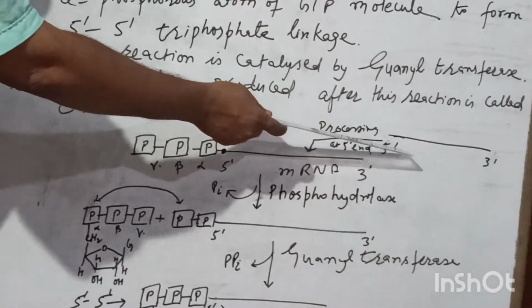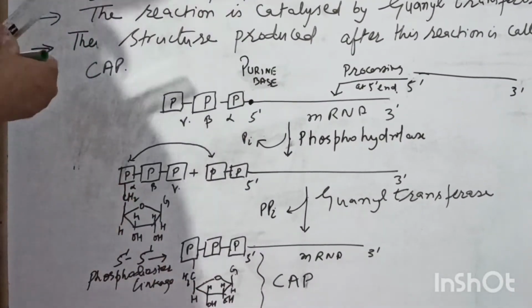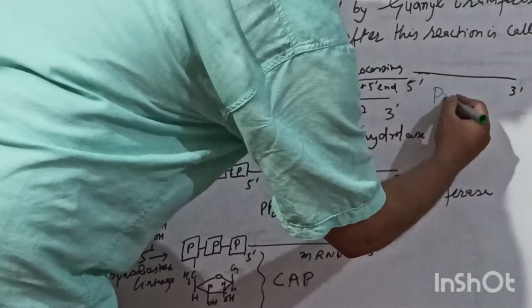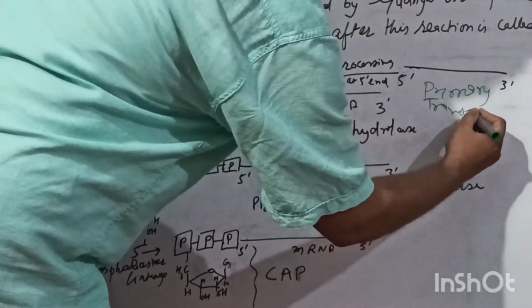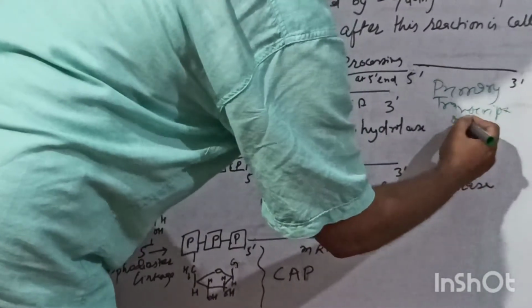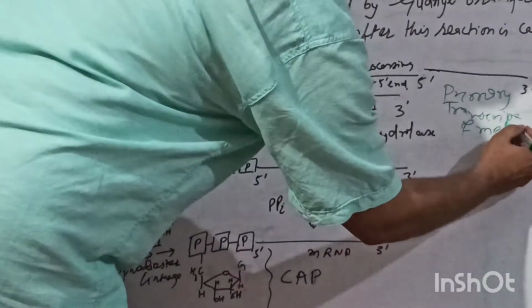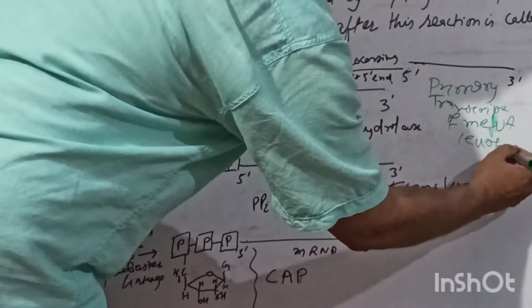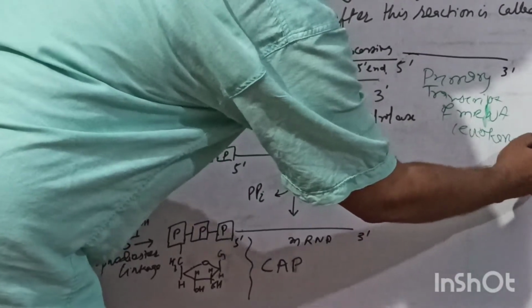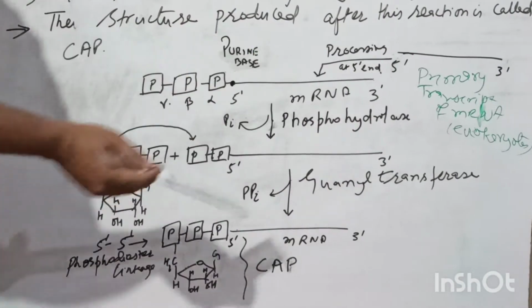Now you see here, this is the primary transcript of eukaryotic mRNA. It is undergoing processing at the 5' end. What is at the 5' end?